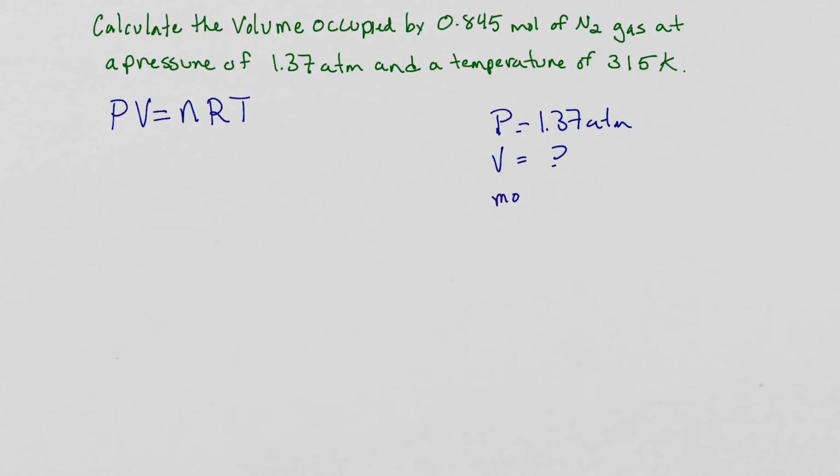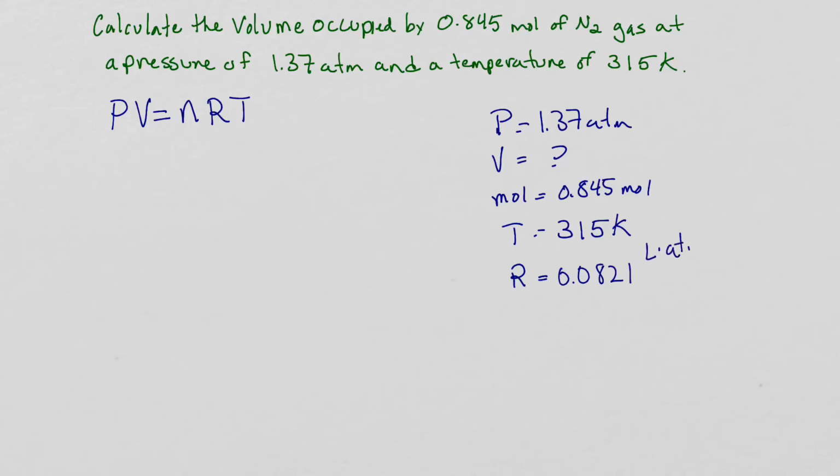Our moles are 0.845 moles, and our temperature is 315 Kelvin. And of course, R is our gas constant here, and that's 0.0821 liter atmospheres per mole Kelvin.